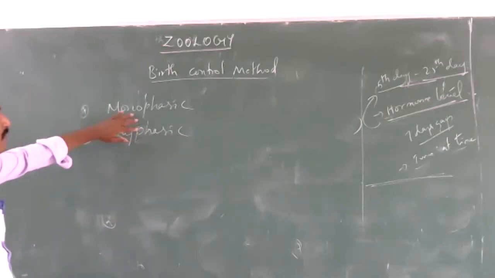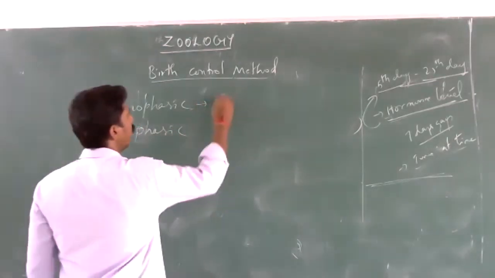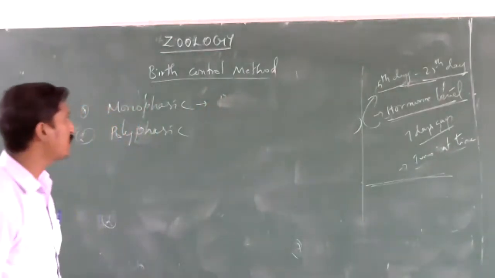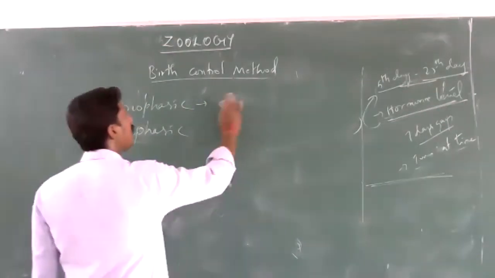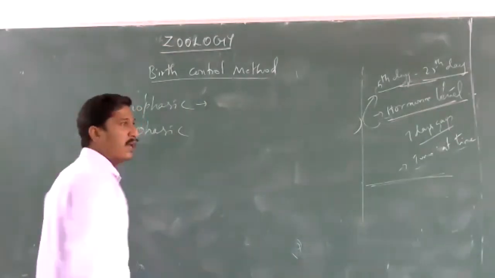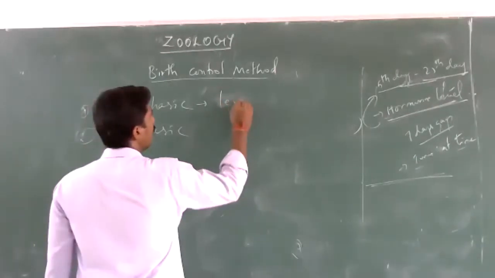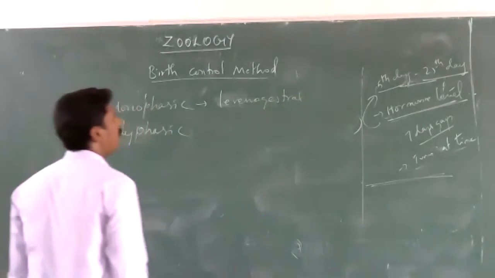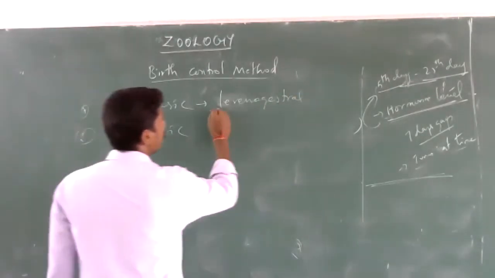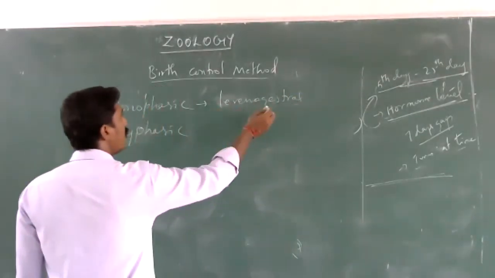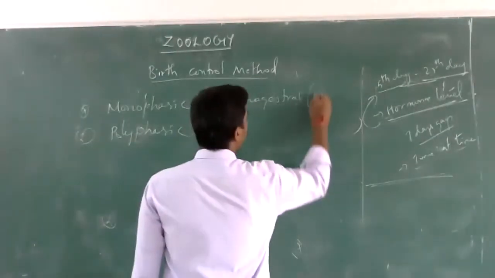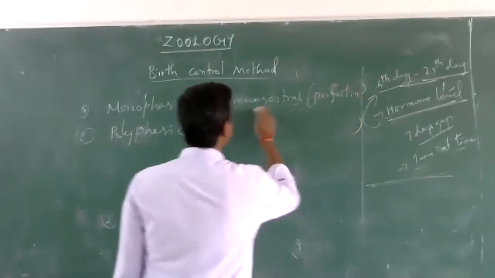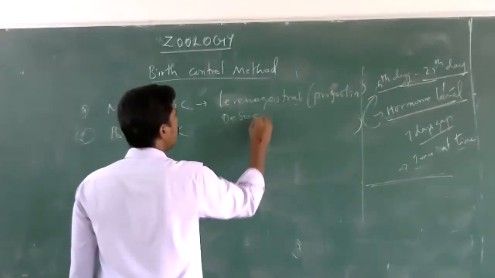In monophasic pills, the two hormones are progestin and estrogen. Progestin is present as levonorgestrel, as you know already, or desogestrel. These two are alternate forms of progestin.